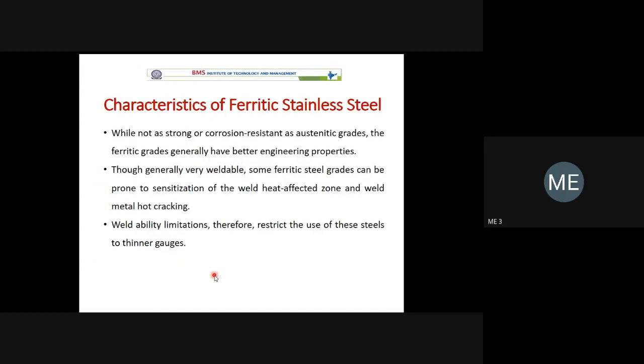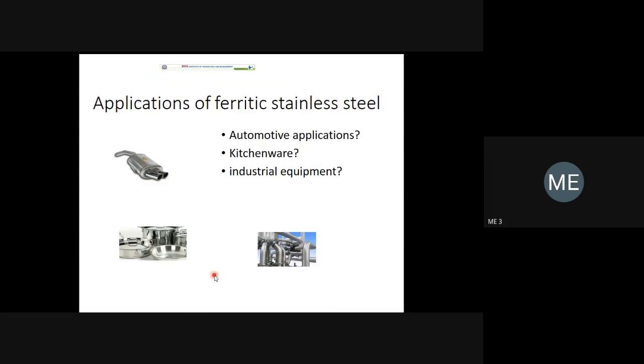And these are the different characteristics of the stainless steel. Applications of ferritic stainless steel: automotive applications, kitchenware, industrial applications. You can see these are the applications, especially this silencer, and even kitchenware.